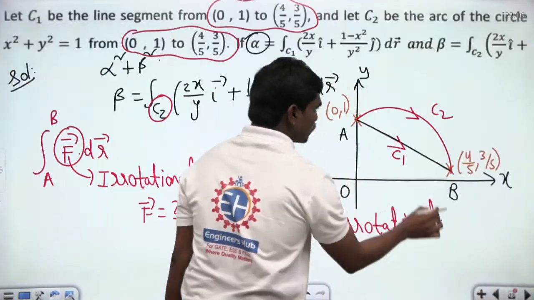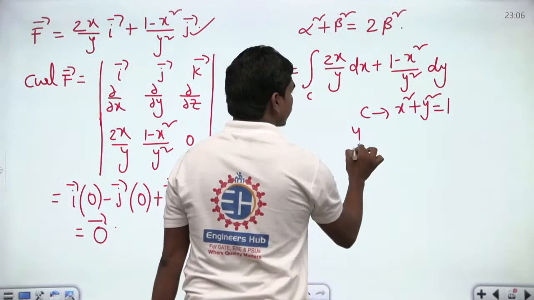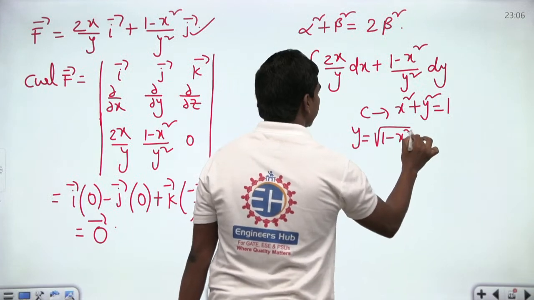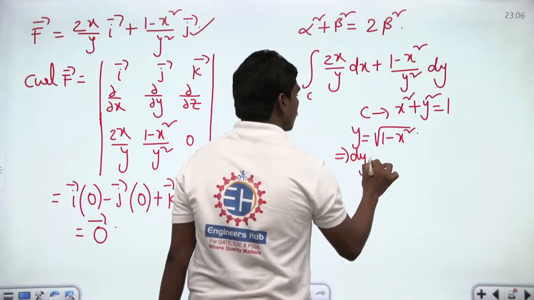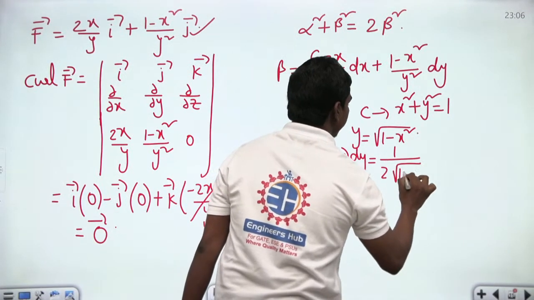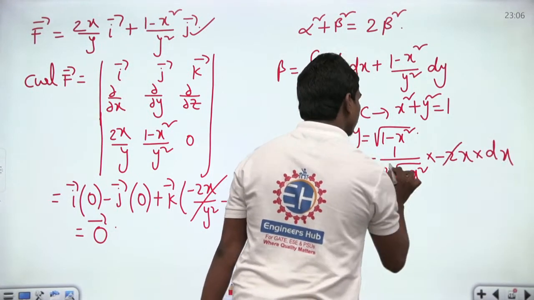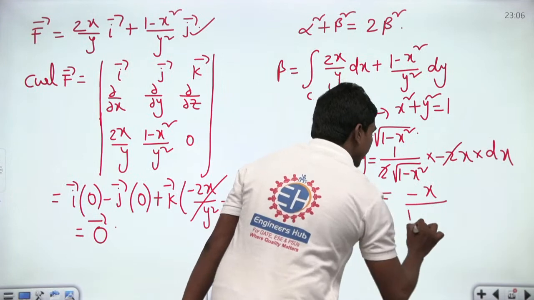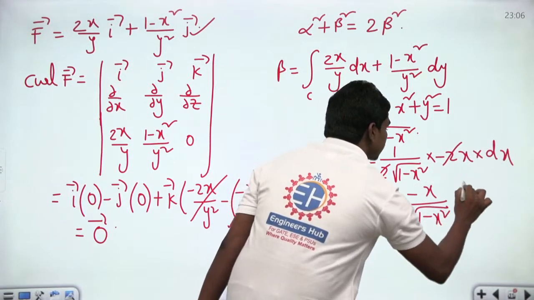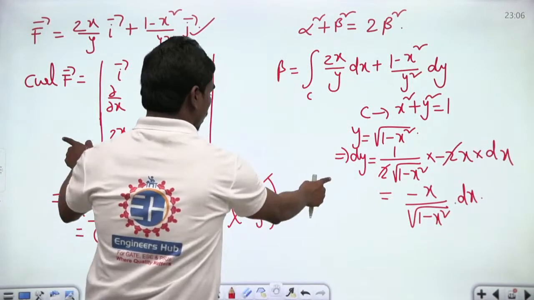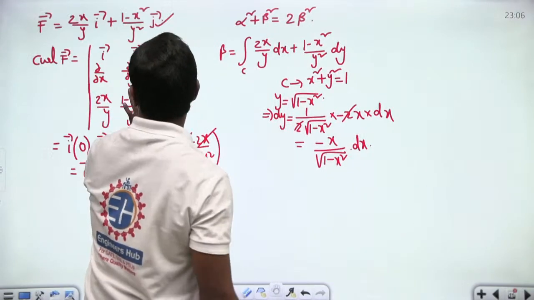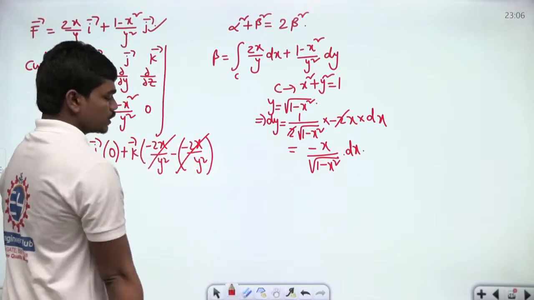Since the complete segment of this arc lies in the first quadrant, you can write y is equal to square root of 1 minus x square, which means your dy is equal to 1 by 2 root of 1 minus x square into minus 2x into dx. And you can cancel this 2, and this can be written as minus x by root of 1 minus x square dx. Okay, so this is what we have.